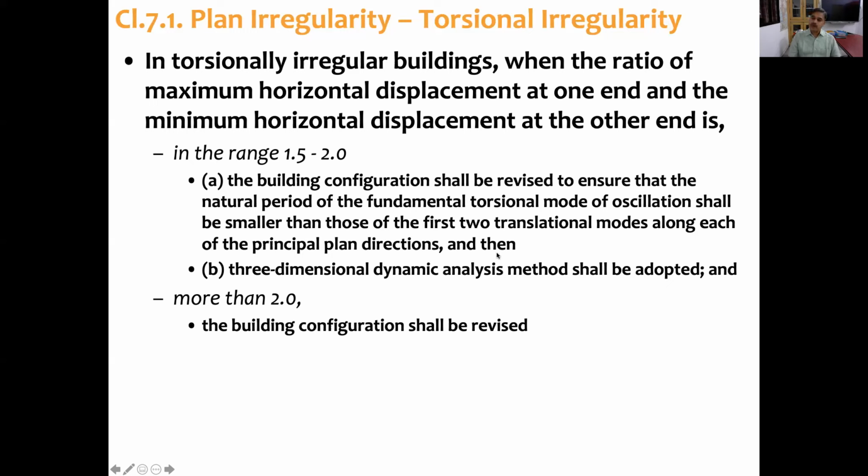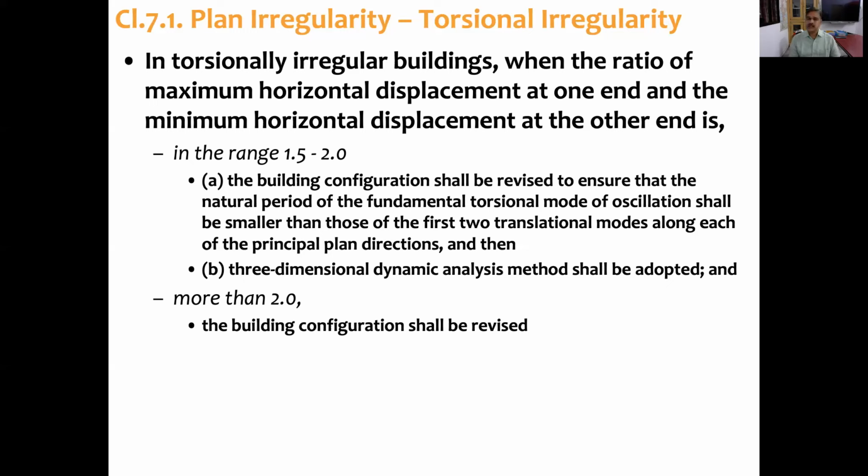So it should be smaller, not greater. The second option is that if we continue with that configuration, then three-dimensional dynamic analysis needs to be performed, because of the additional forces arising due to torsion, that is, due to eccentricity. And for the second range, more than 2, the code says the building configuration has to be revised.